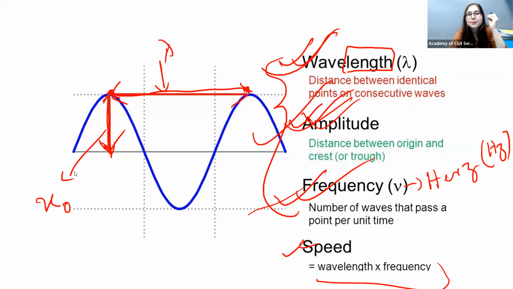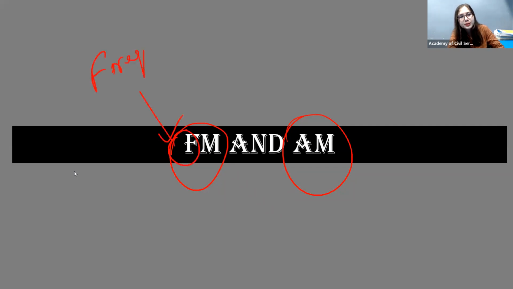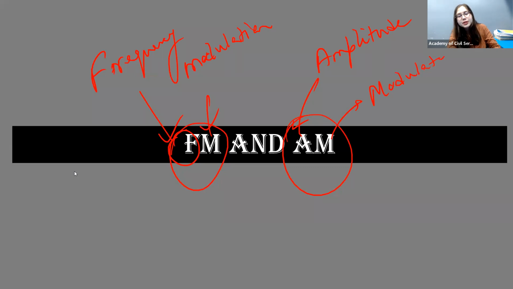Okay, now I think based on that, you all have heard about some terms like FM and AM. So see, FM, here this F stands for frequency. FM means frequency modulation. AM means amplitude modulation. So as the names themselves are saying, modulation, modulating, that means some kind of changes are taking place in them, isn't it?